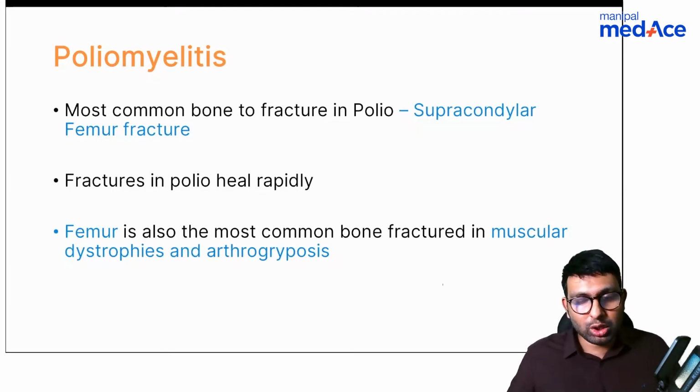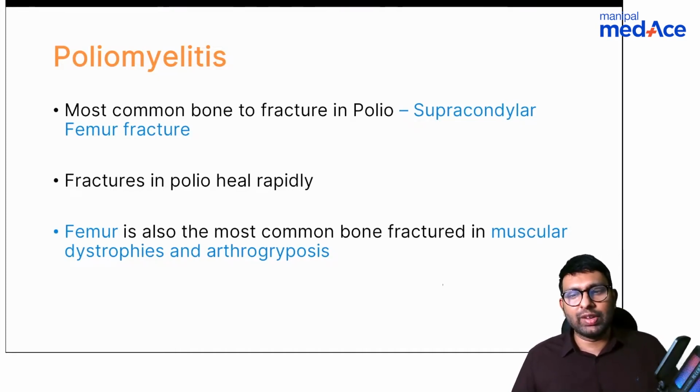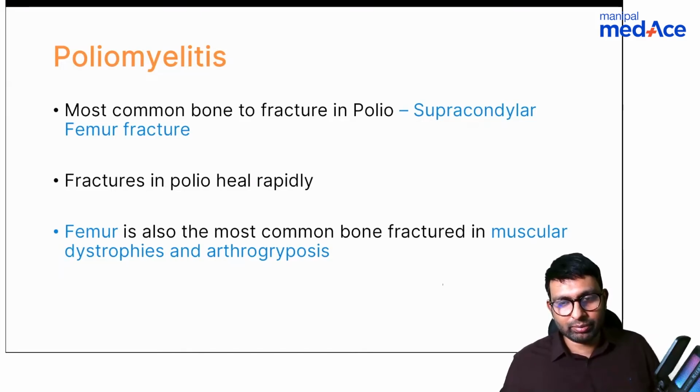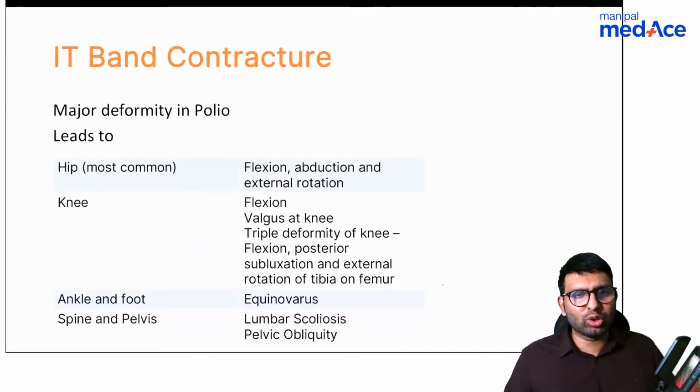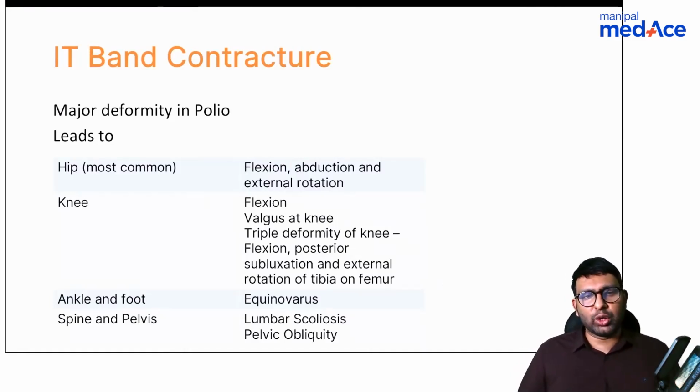Not that in polio you will have fractures, but they're prone to more fractures because of the ITB contractures, because of the muscle contractures, and because of general metaphyseal weak remodeling of the bone as well. It doesn't mean that there is always a fracture in the supracondylar region, but it is more commonly seen there. Also, femur is one of the most common sites of fracture in other conditions like arthrogryposis and muscular dystrophies.